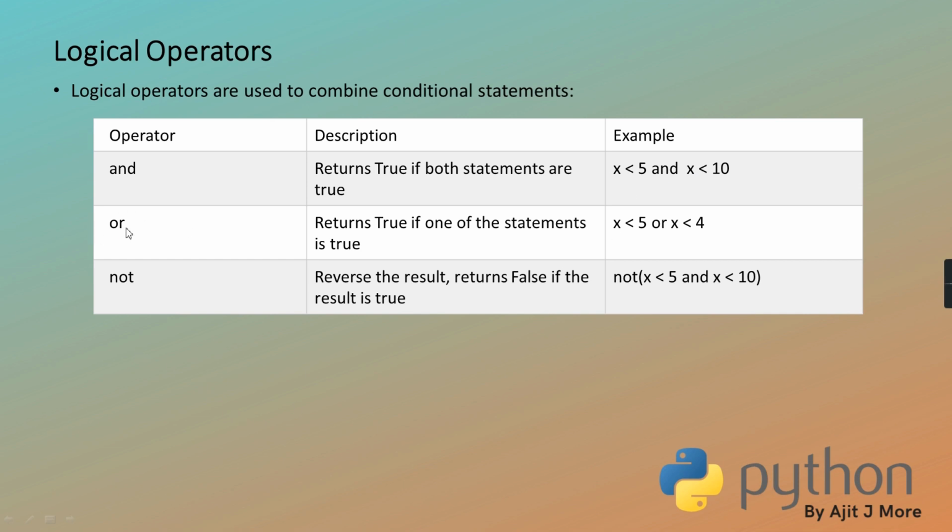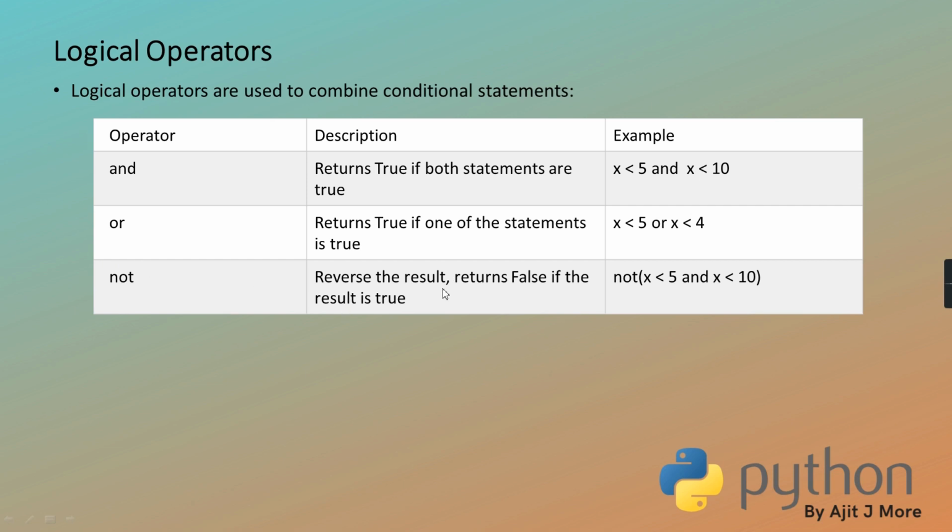Okay, in case of ORing, if any one of them is true, the result is true. So x less than 5 comes true, so it will directly announce true. It won't check this part also. Getting or no? Clear? And in the same case, in AND, if x less than 5 comes false, it will directly announce false. It won't even check this part. That is short circuit evaluation. It's called a short circuit evaluation.